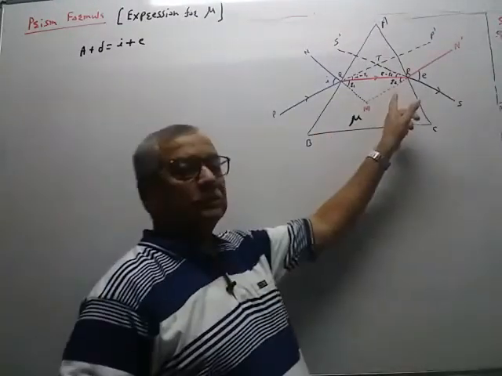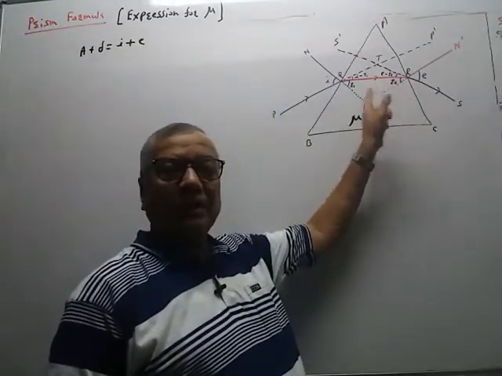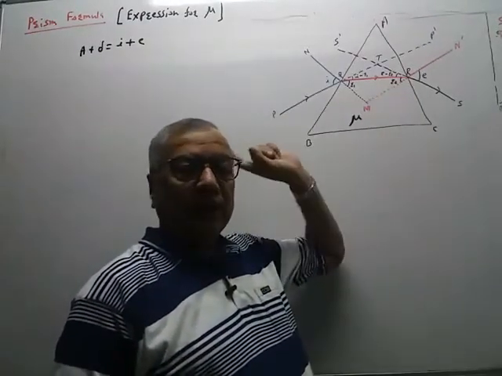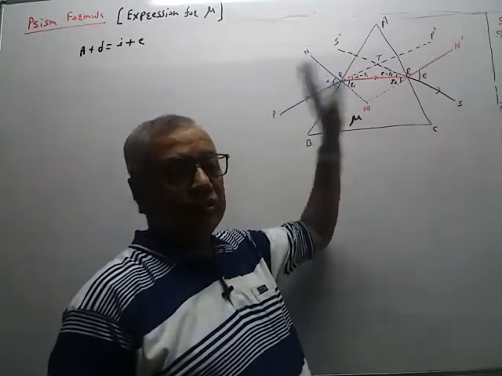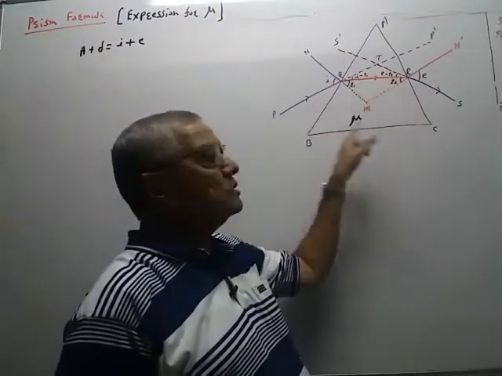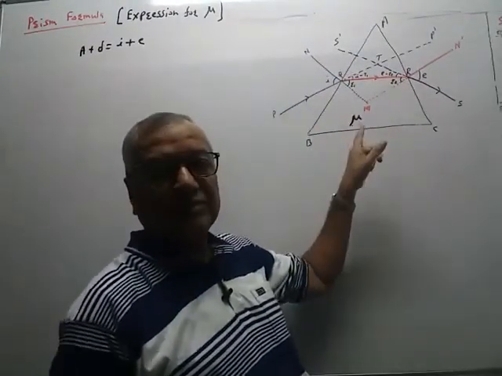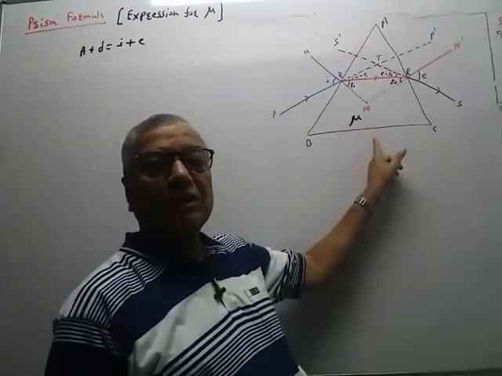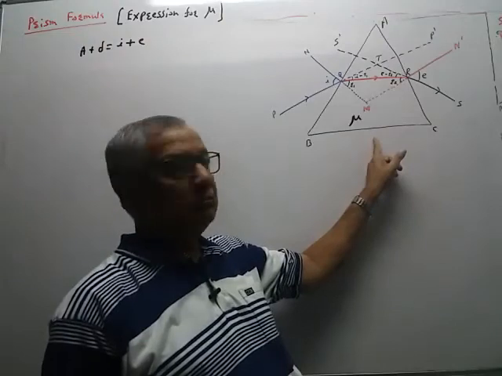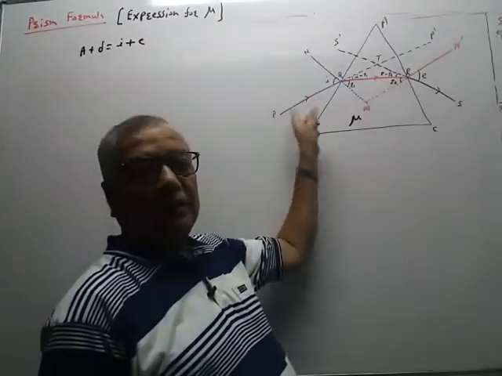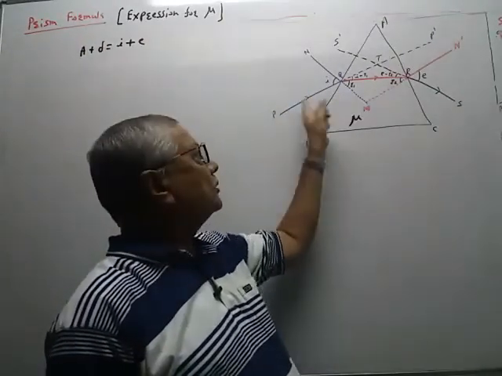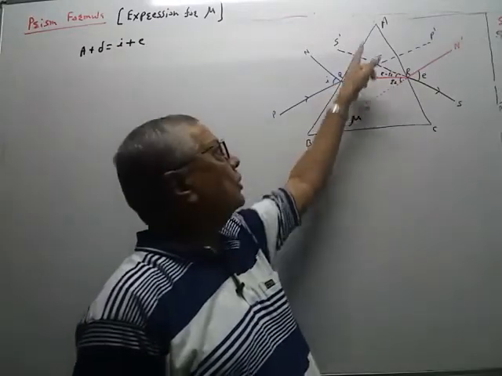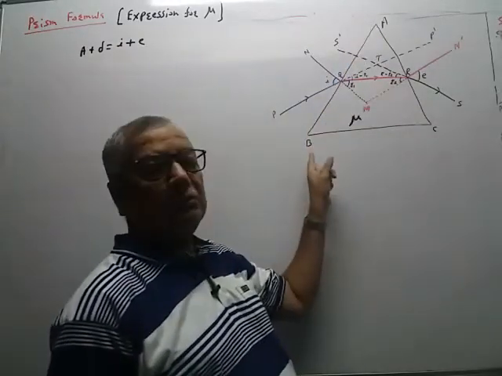The same figure is given in our notes also. Even the labeling is the same. So ABC, I will describe the figure. ABC is a principal section of a prism. Let the ray of light be incident along the path PQ on the surface AB.